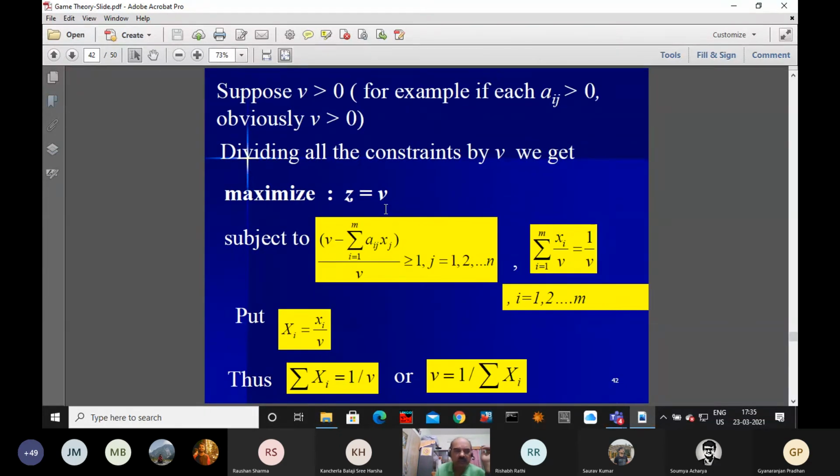Now here, what we do, just see. Maximize z equal to nu. So maximize nu equals minimize 1 over nu. And the constraint, nu minus this, by nu, so this quantity is greater than or equal to 1.